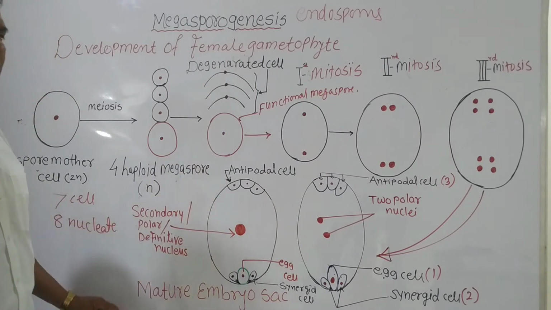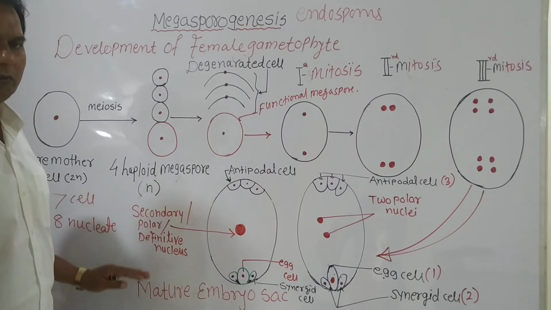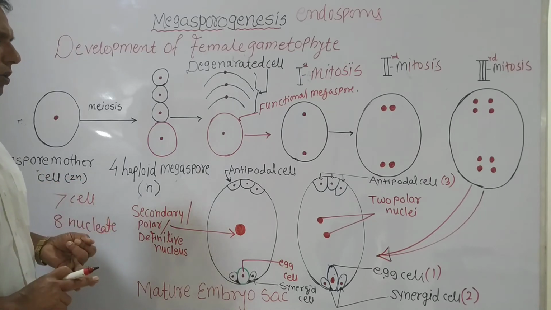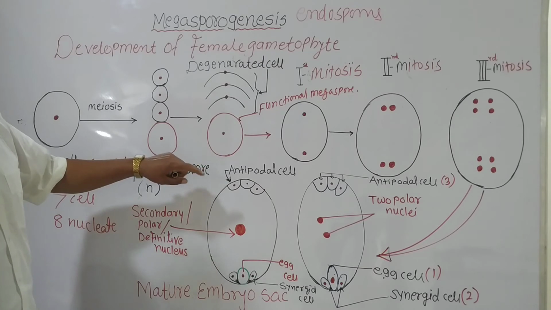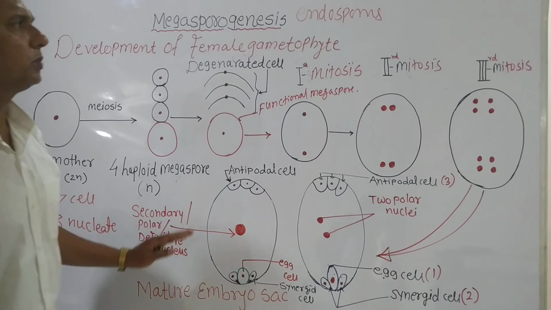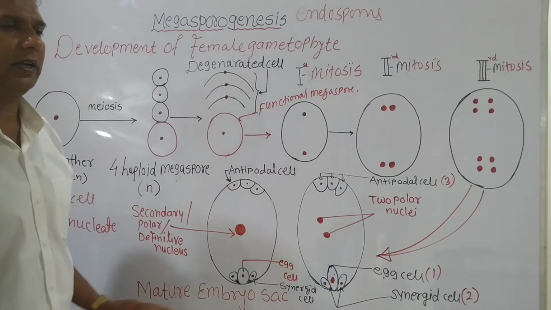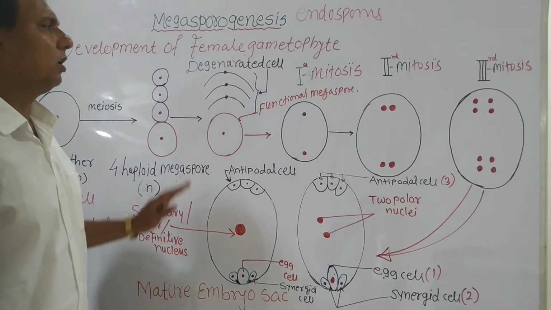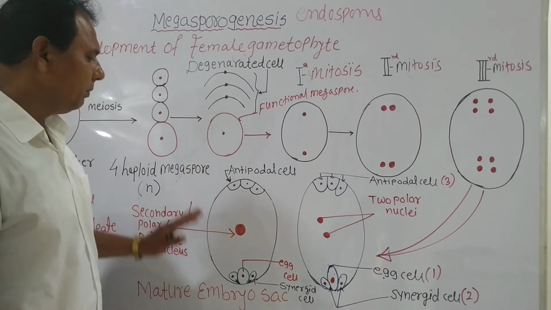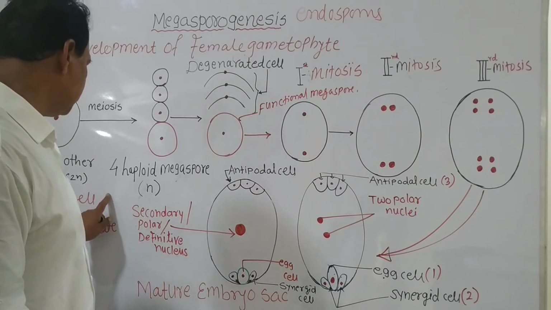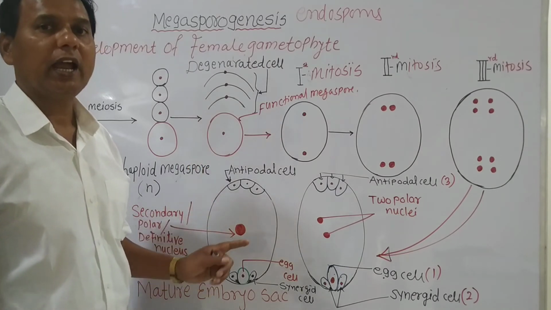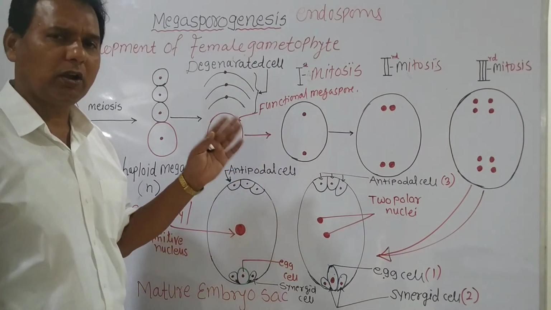That means the embryo sac or female gametophyte is 7-cell, 8-nucleated, monosporic, endosporous type of development. This is a very important point to remember about the female gametophyte. The female gametophyte is 7-celled, 8-nucleated, monosporic, endosporic.